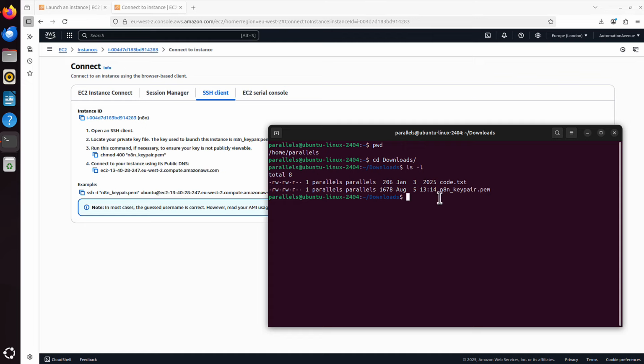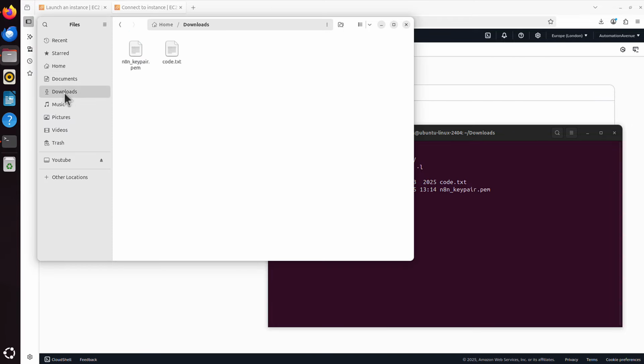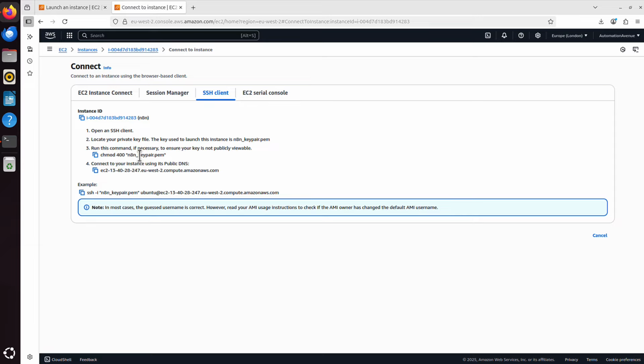You can also click these files, and if I go to downloads, that's basically the same location, right? It's n8n keeper.pem. Not sure what this file is, but we are concentrating on that one. And that n8n keeper is a private SSH key I want to use to connect to my server. It says that to connect to my server, I actually have to run this command first, chmod 400 and then this file.